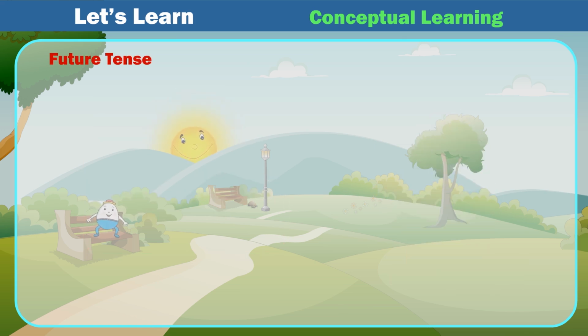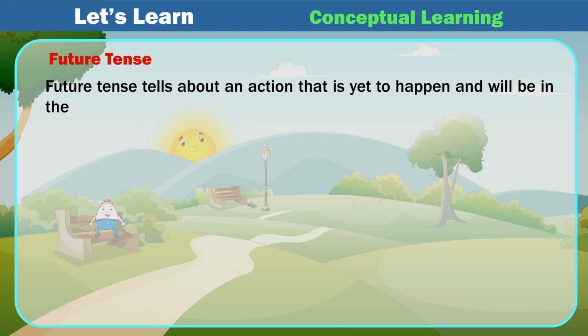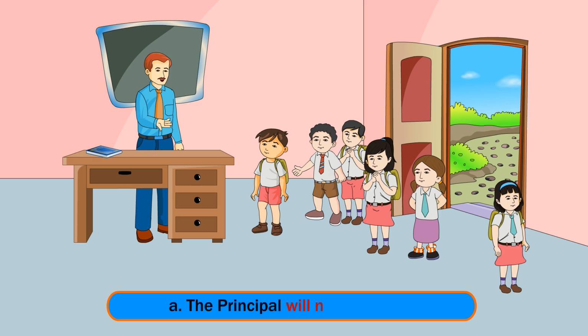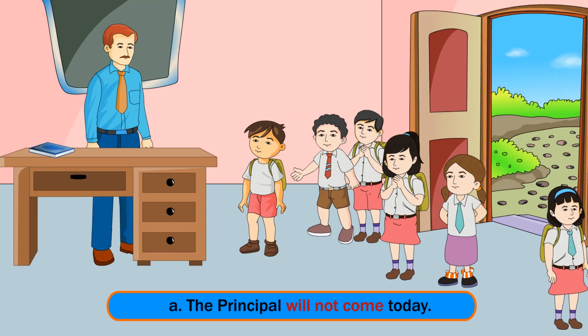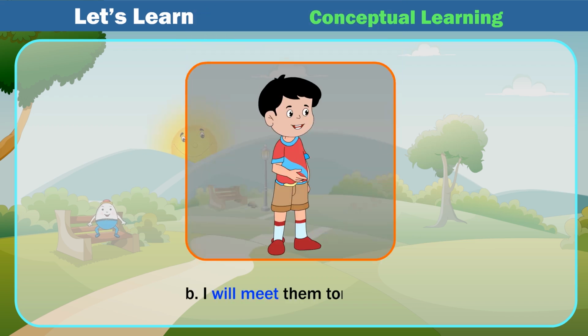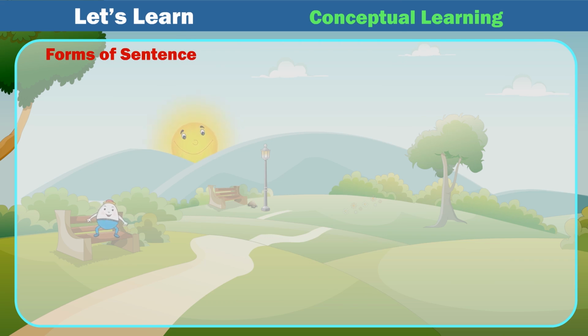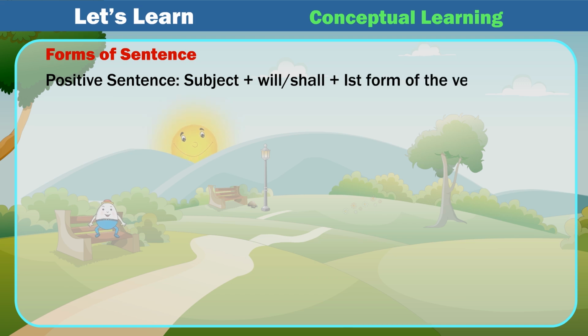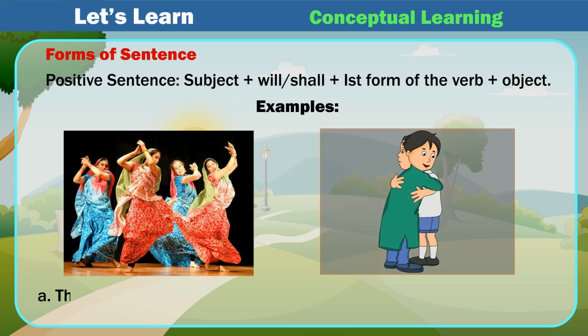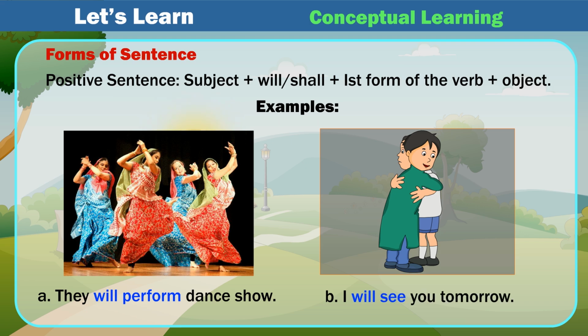Future tense. Future tense tells about an action that is yet to happen and will be in the future. Examples: A. The principal will not come today. B. I will meet them tomorrow. Forms of sentence. Positive sentence, subject plus will/shall plus 1st form of the verb plus object. Examples: A. They will perform dance show. B. I will see you tomorrow.